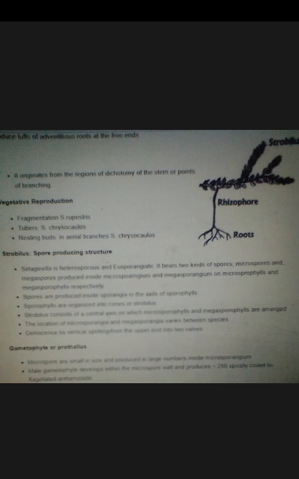After maturation of these spores, they have to be liberated from the parental organ. The dehiscence by vertical splitting from the upper end into two valves promotes the liberation of these spores, which develop into different prothallus.